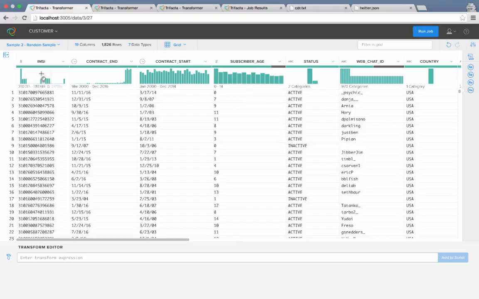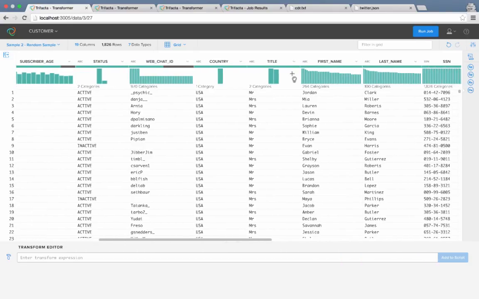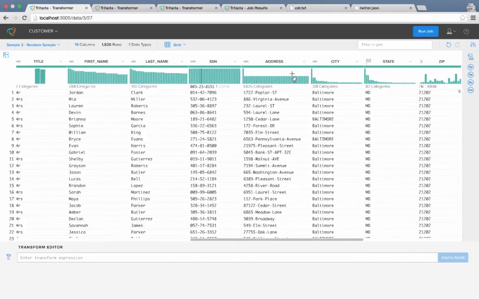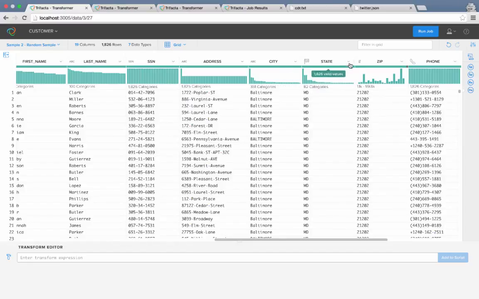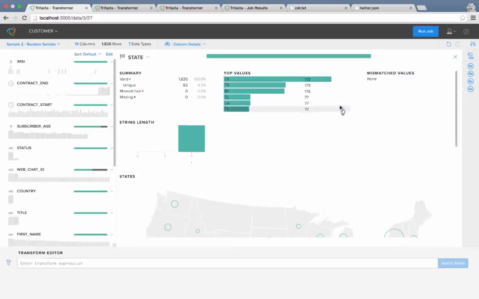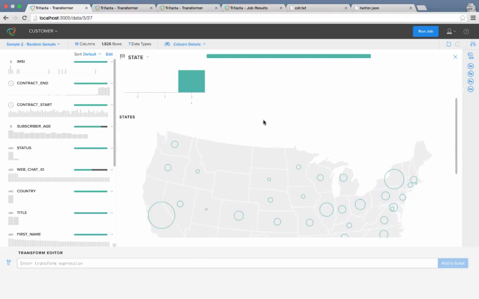It also automatically infers the data type of each column and presents a data quality bar communicating the relative quality for each attribute. In this particular case, Trifacta was able to detect the comma as a separator and identify the header for each column. For this analysis, let's take a closer look at our customers. I'm taking a look at the column details here for the state column. I'm presented with the data distribution and a visual distribution of the data in the US.